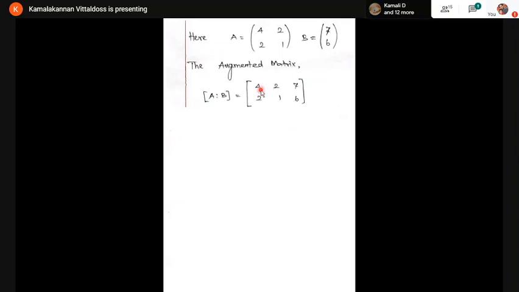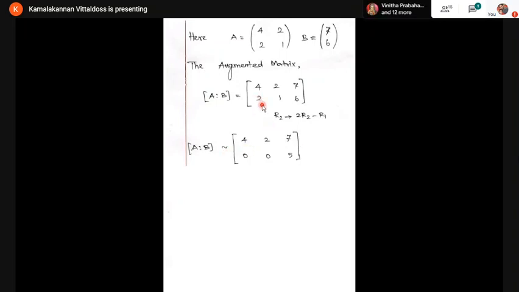Here I have a non-zero number 4. Below that I have a non-zero number 2. I have to make this number 0. You have to reduce this 2 to 0. For that you have to use elementary row operations. Now what I'm going to use is R2 gives 2 times R2 minus R1. I'm going to multiply the second row by 2 and subtract R1. So if you multiply the second row by 2, it gives 4, 2, and 12. So I get the equivalent matrix 4, 2, 7.